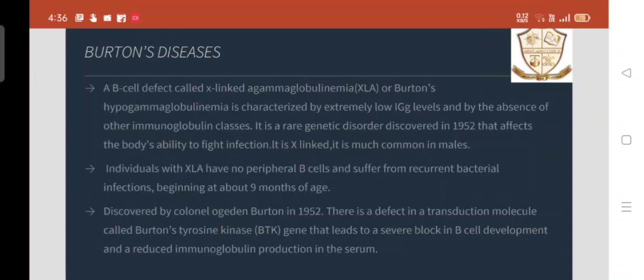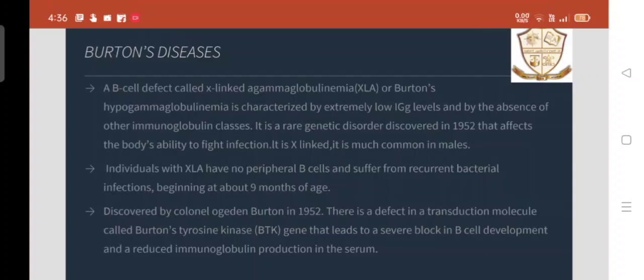First one is Burton disease. A B-cell defect called X-linked agammaglobulinemia (XLA) or Burton's hypogammaglobulinemia is characterized by extremely low IgG levels and by the absence of other immunoglobulin classes. It is a rare genetic disorder discovered in 1952 that affects the body's ability to fight infection. It is X-linked. It is much more common in males.